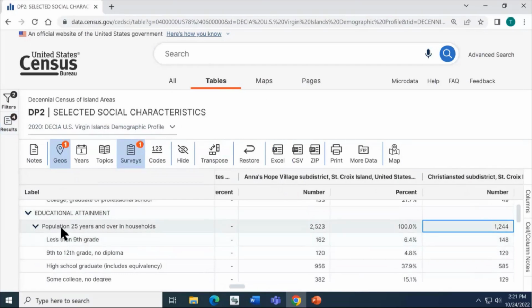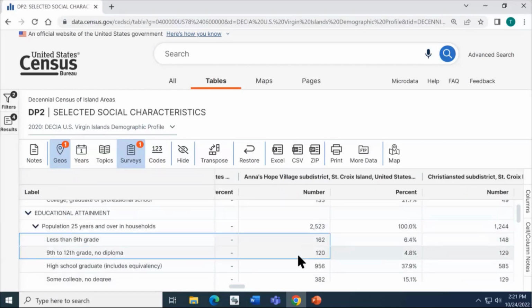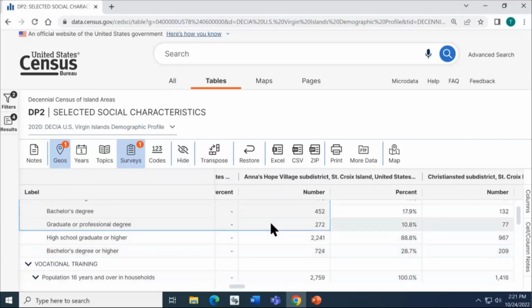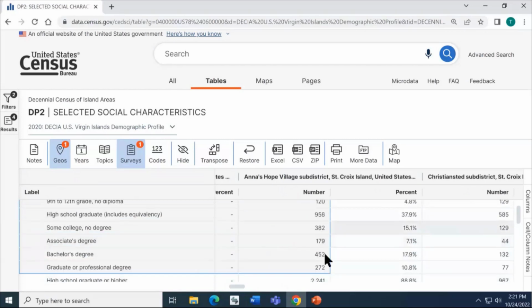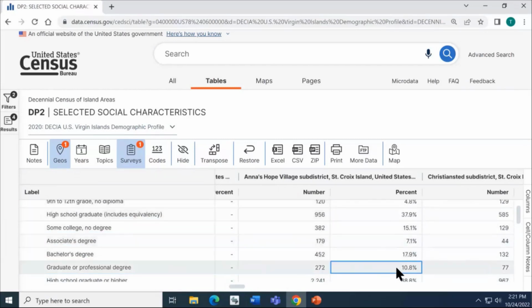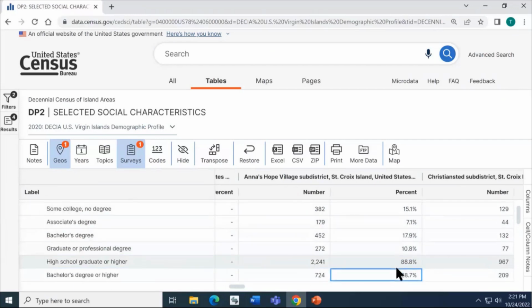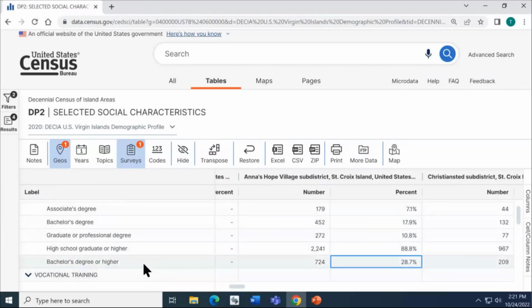It's providing this data for the population 25 years and over that live in households. First, it's giving us the highest level of educational attainment that population has received. It's giving us the total number of people and the corresponding percents. And as you scroll towards the very bottom of this section of the table, we will find what we're looking for, which is bachelor's degree or higher. We can see, as an example, in Anna's Hope Village Subdistrict, 724 people aged 25 years and over in households have a bachelor's degree or higher, which equates to 28.7% of that population group.